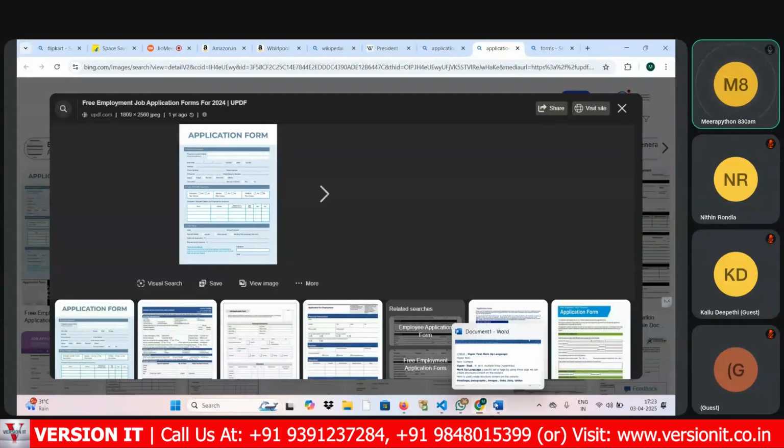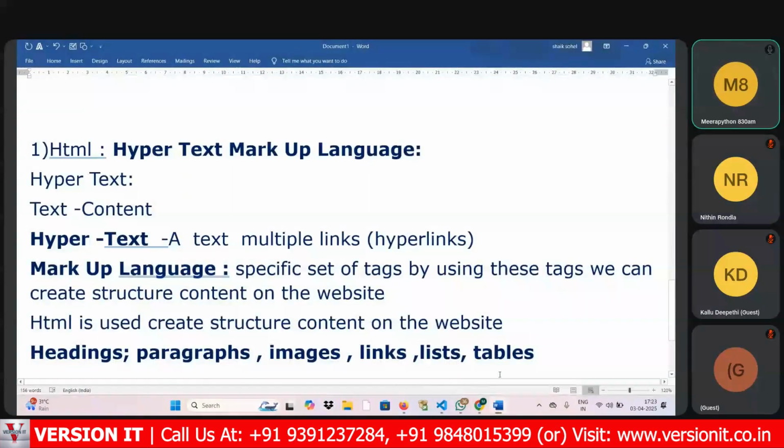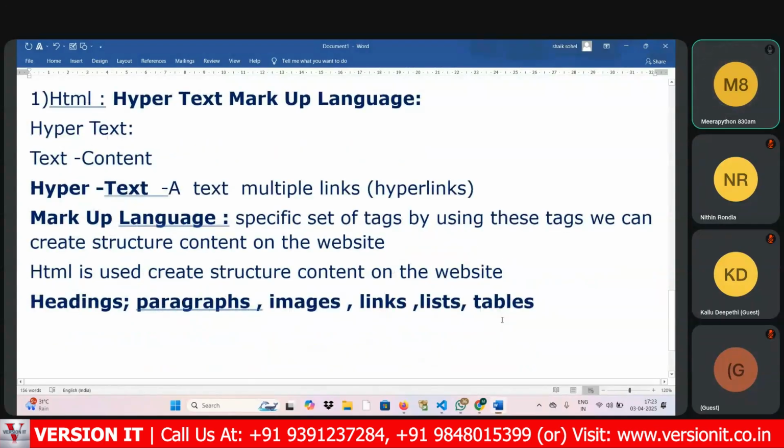This is the point you need to know. Overall, what you have understood: HTML is used to create structured content on the website. This is the first point. What type of content? Headings, paragraphs, images, and lists.